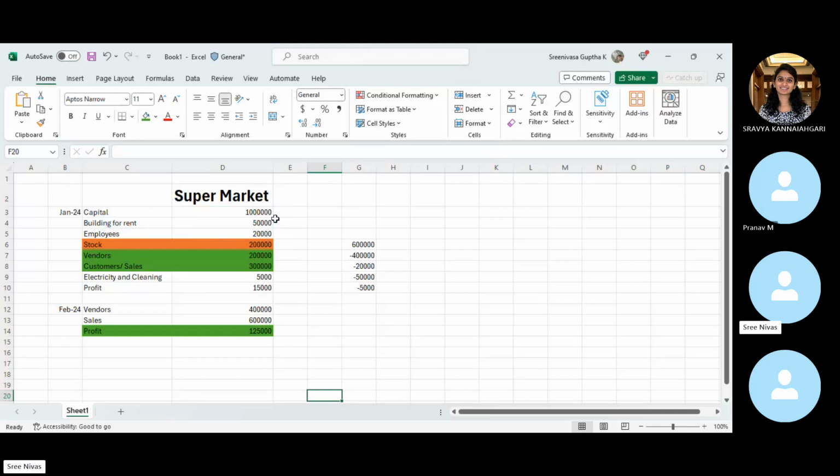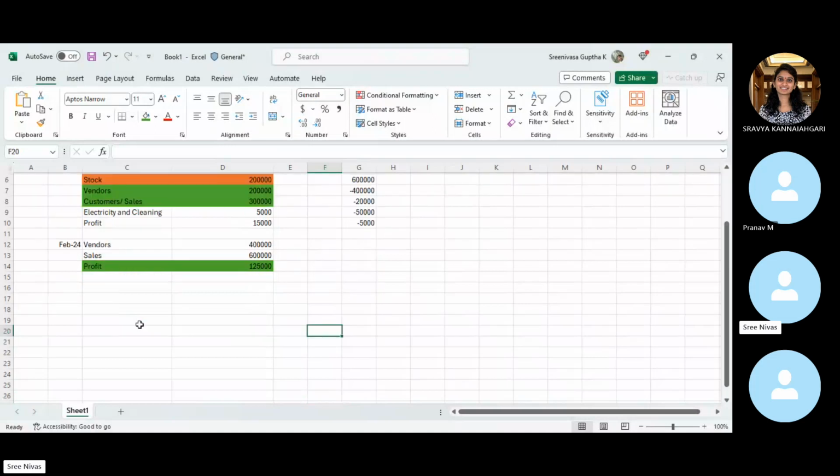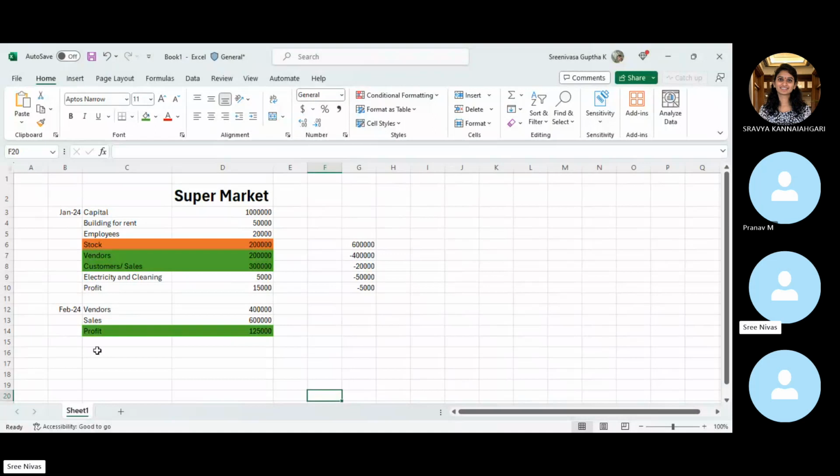There are certain accounting principles and accounting methods, or accounting rules. If you record those transactions accordingly, it will help you identify whether something has to be considered an expense or a loss or anything. Only then will it be easy for us to ascertain whether we are making profits or loss. To make it simple, the names of each and every transaction are very clear, like how much you have invested, building for rent.